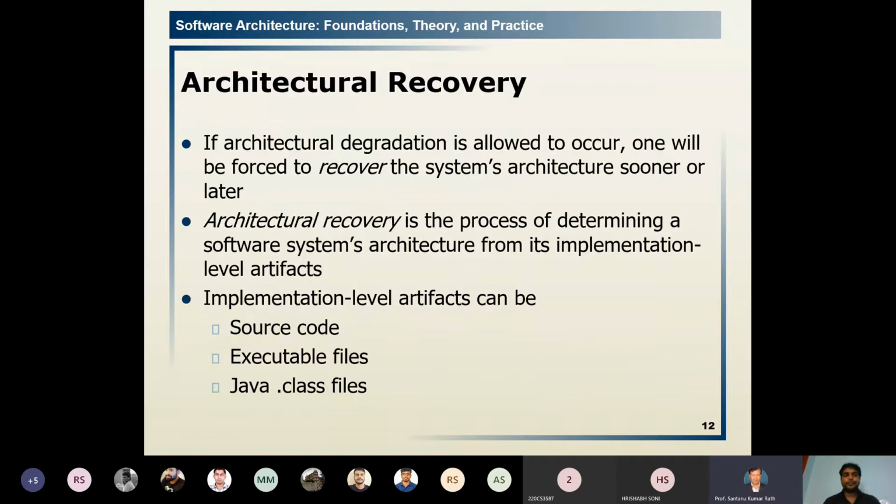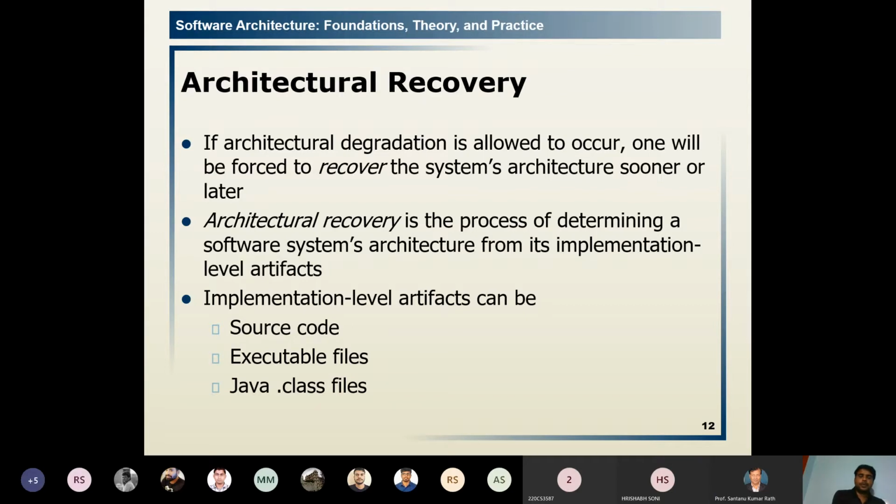Then the recovery. If architectural degradation, drift and erosion, is allowed to occur, one will be forced to recover the system's architecture sooner or later. Architecture recovery is the process of determining a software system's architecture from its implementation level artifacts.